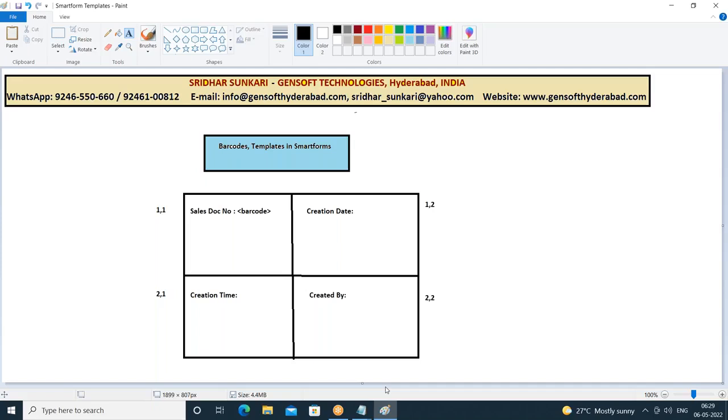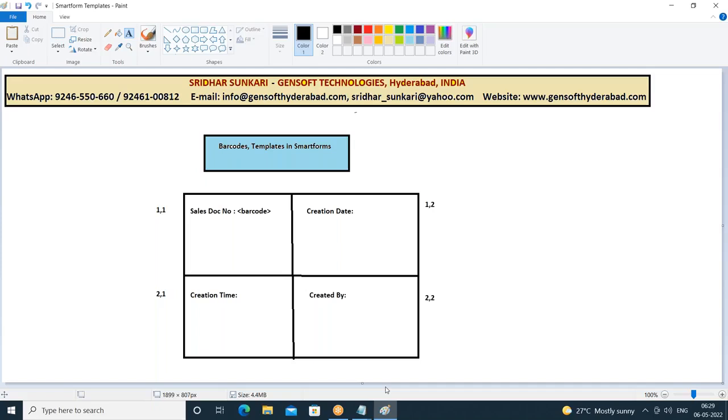The smart form has to get the sales document header data based on the input sales document number. What are the fields you have to retrieve? Sales document number, creation date, creation time, and created by. We have to display 4 fields, something like this. And when displaying the sales document number, we have to show it as a barcode. Barcode means it has to be read by barcode machines.